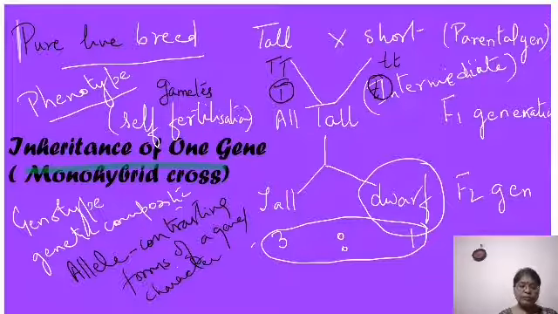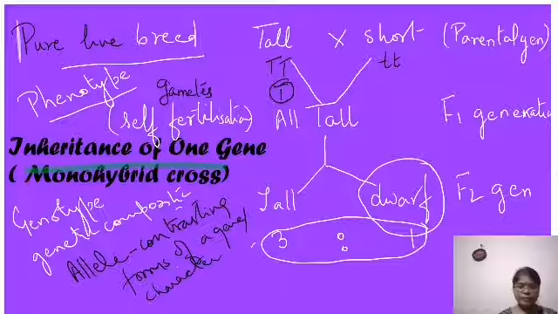Now this is small t. On fertilization, what should I get? I should get T and small t.